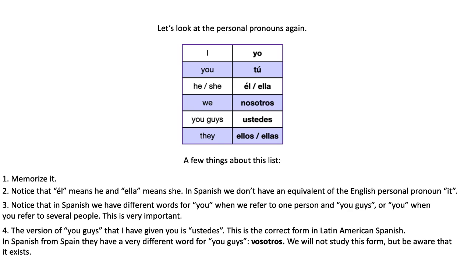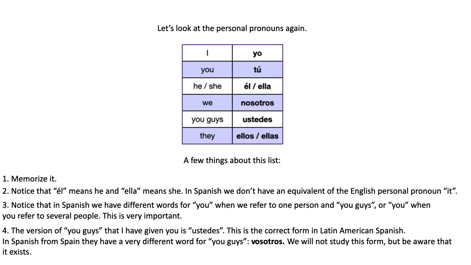Moreover, notice that the version I gave you for addressing groups, ustedes, exists in Latin American Spanish, okay? In Spanish from Spain, they use a very different word, vosotros, right? And that form has its own verbal forms. You know, it's a whole different deal. We are not going to study that form in this course because this is Latin American Spanish, okay? But be aware that it exists.